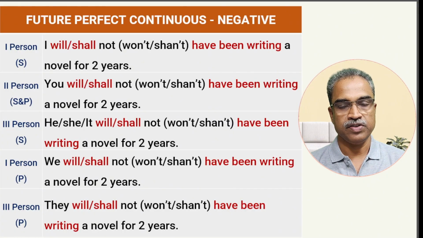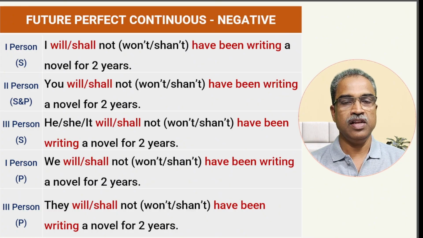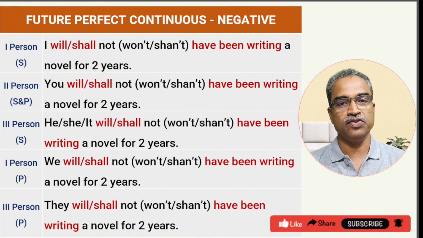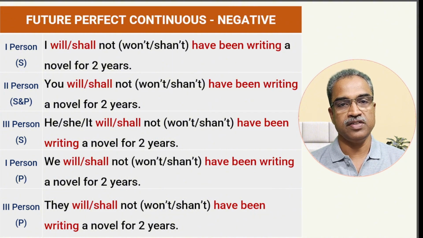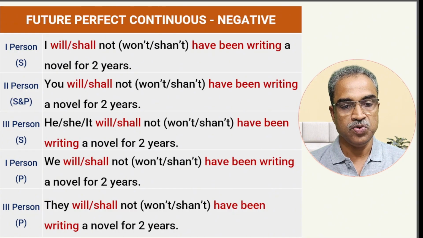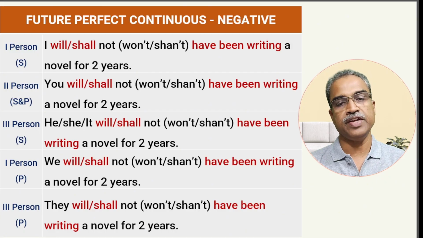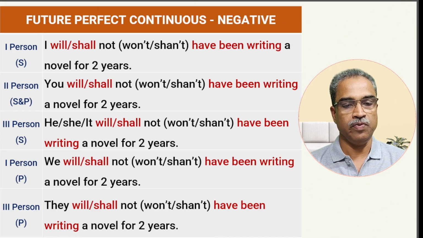Once again, this particular tense, future perfect continuous, we do not use often, but still I am teaching it because you should know what future perfect continuous tense is and how a sentence is created in it. Next is, you will not have been writing, or else you won't have been writing. For the moment, I am not speaking about shall and shan't. You know what it is. So we will use now will.